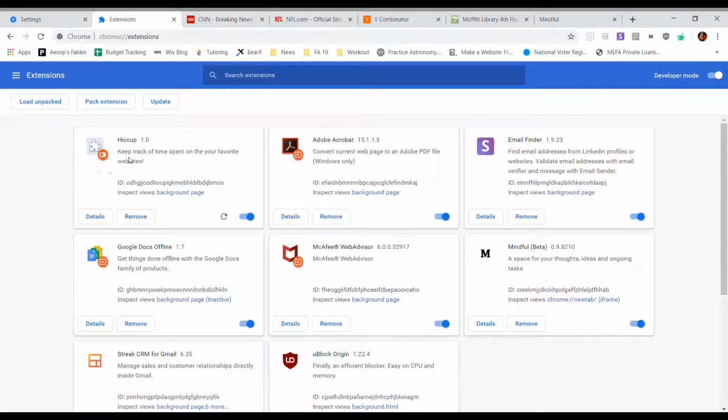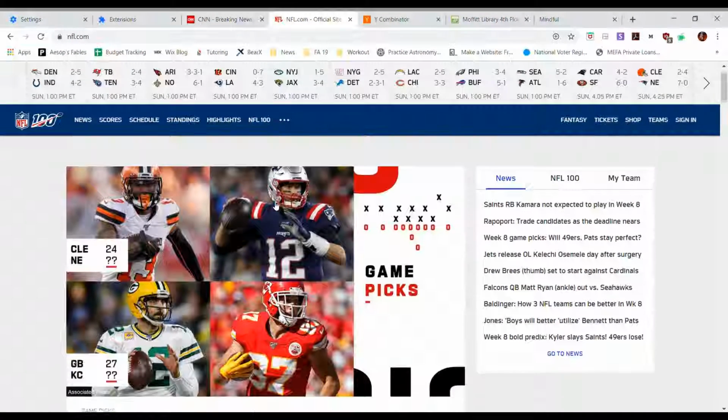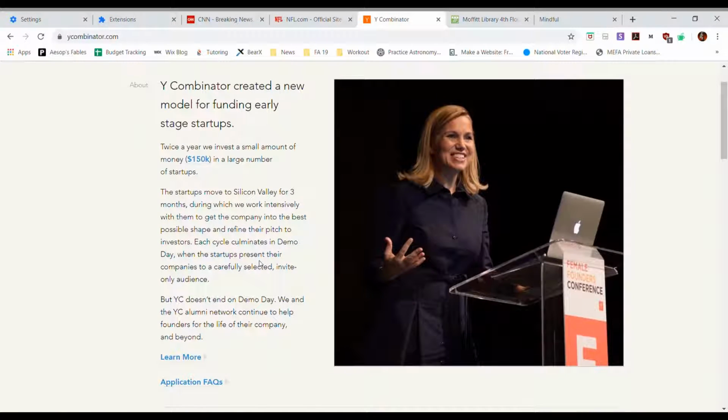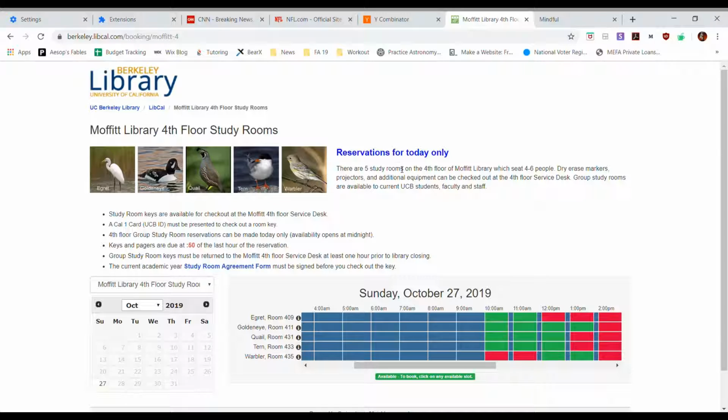So as you can see, this is the extension right here. This is the icon, and there's an authorize step. I've already authorized using my Gmail login. So essentially we can click on some of these tabs, CNN, NFL, so it'll track all these websites and we should be able to get analytics from them.